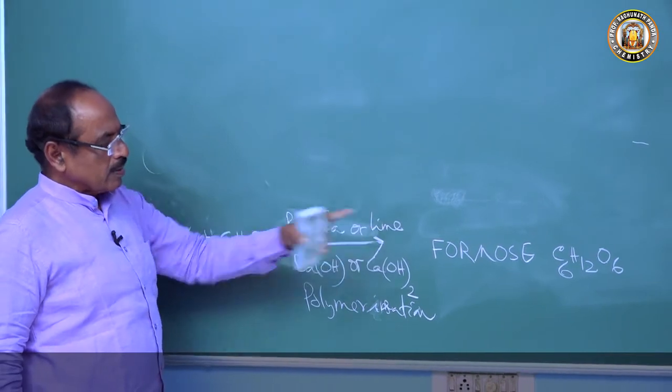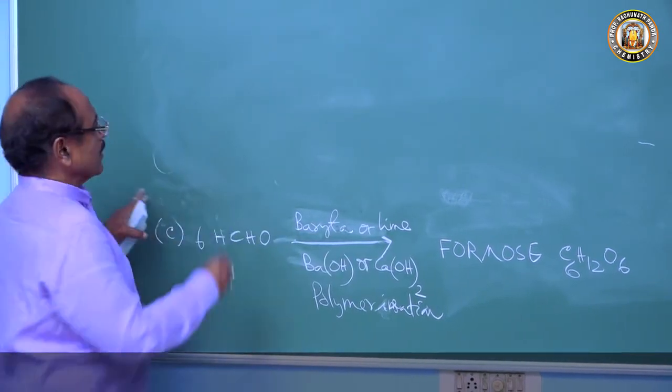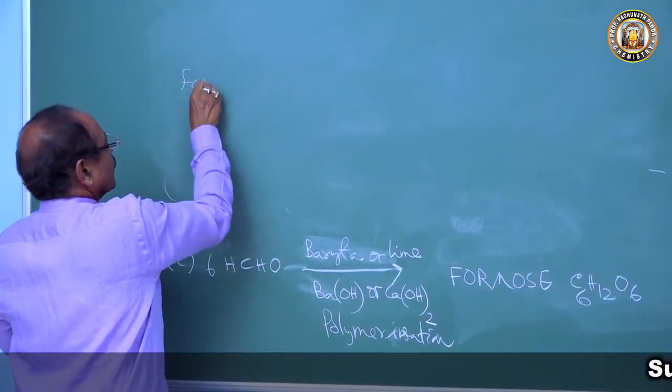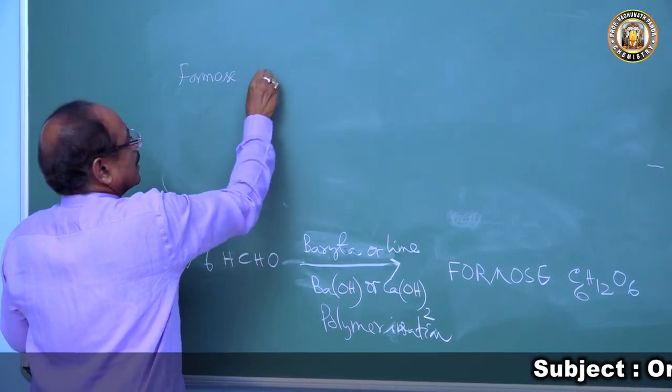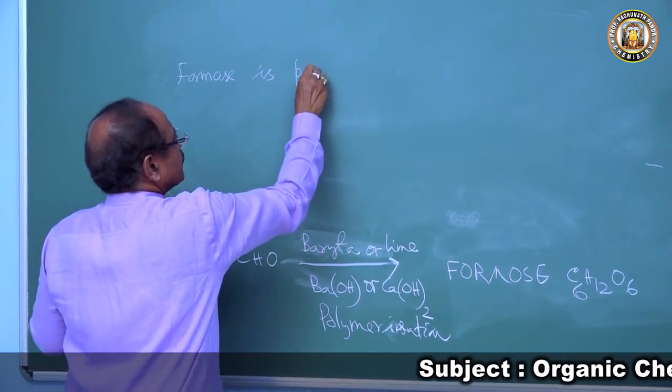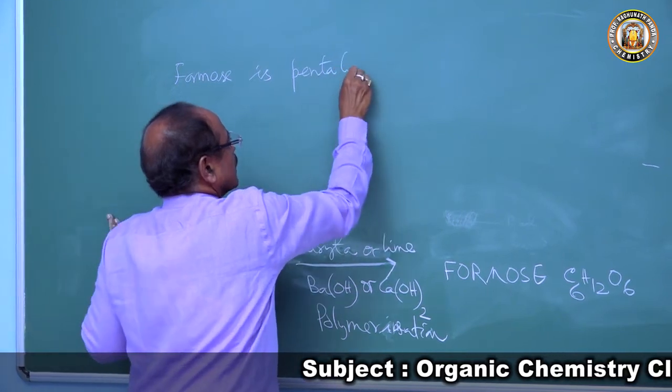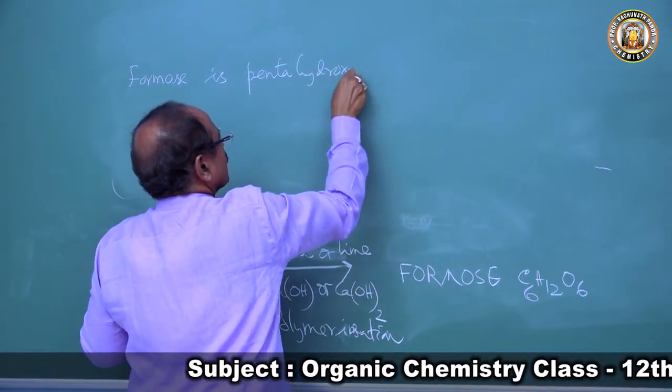And what is the structure of this formose? Formose is a pentahydroxy aldehyde.